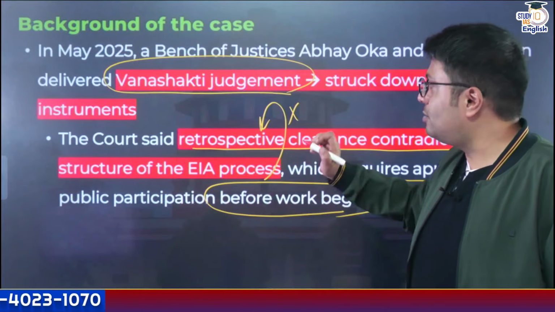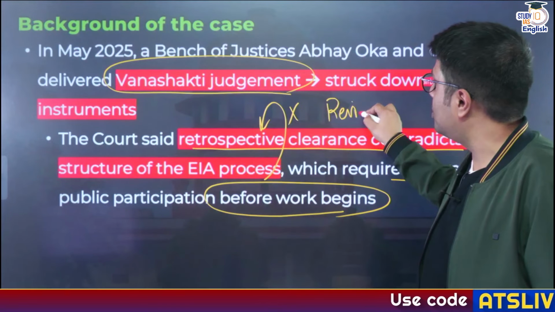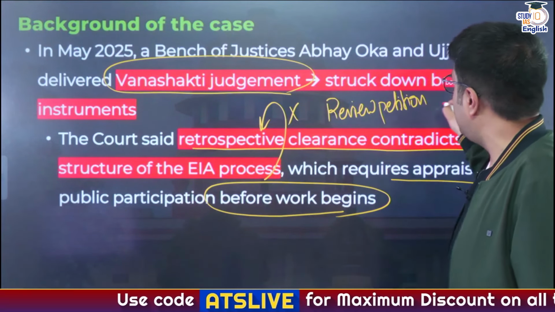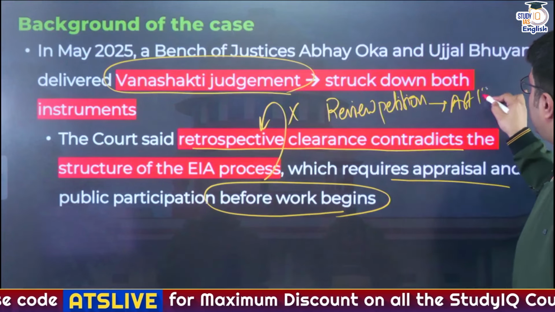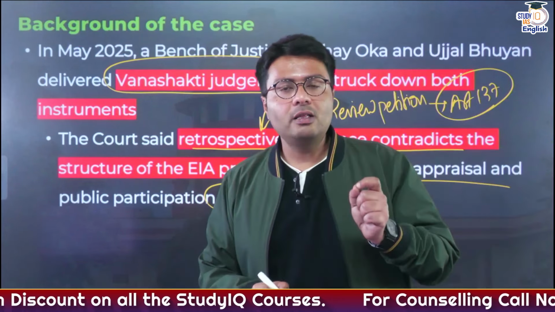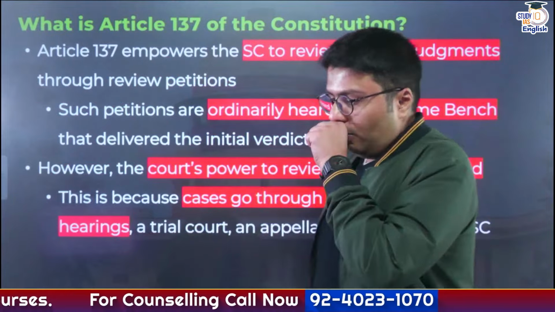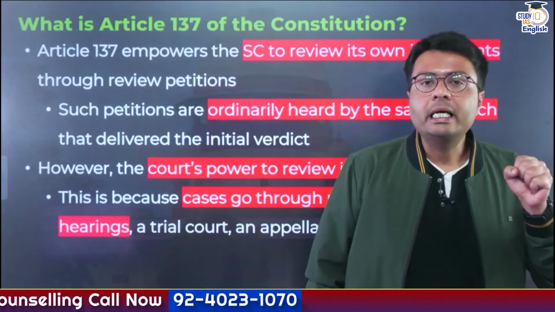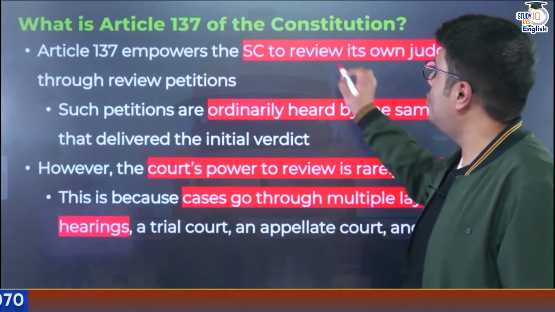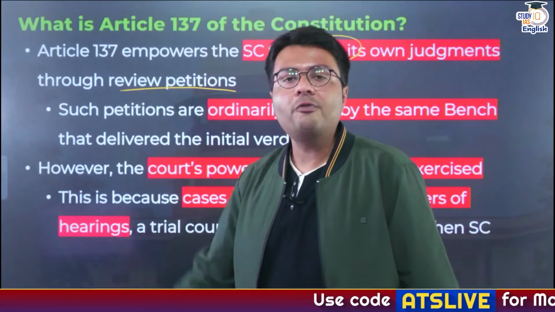Court. Now this matter reached the Supreme Court again by the filing of a review petition. And this review petition was filed under Article 137 of the Indian Constitution. So let us now understand what Article 137 of the Indian Constitution is all about. Now, Article 137 empowers the Supreme Court of India to review its own judgment through review petitions which are filed to it.